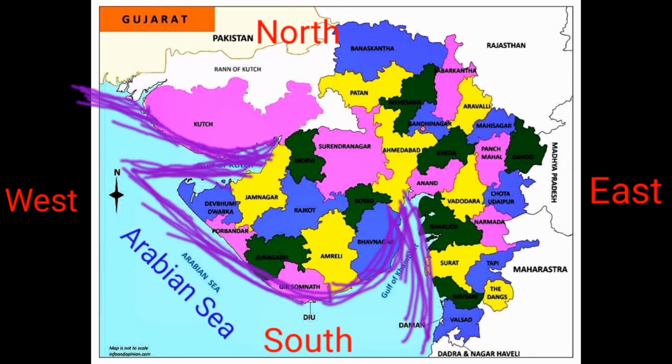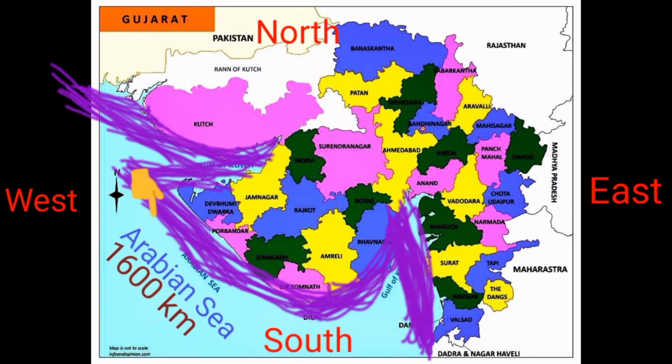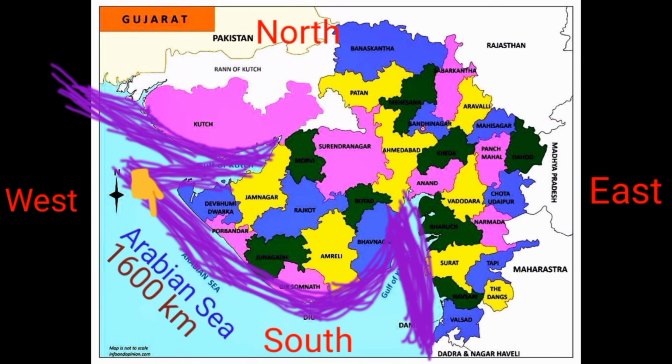The sea boundary of the Gujarat state is 1600 km long. It is the longest boundary among all states of India. This is all about the sea boundary.